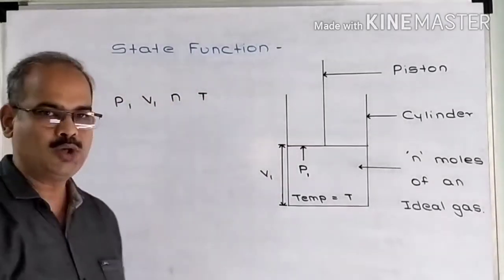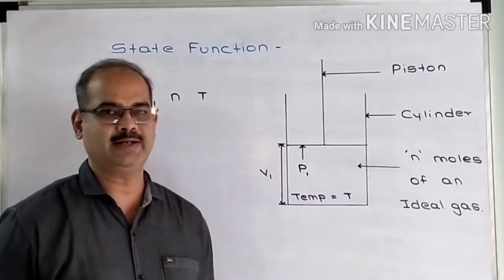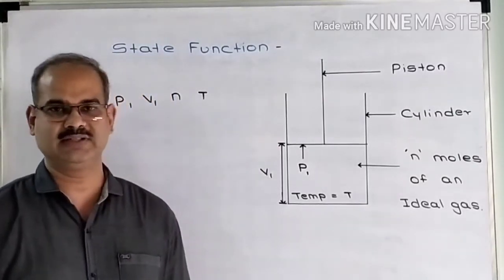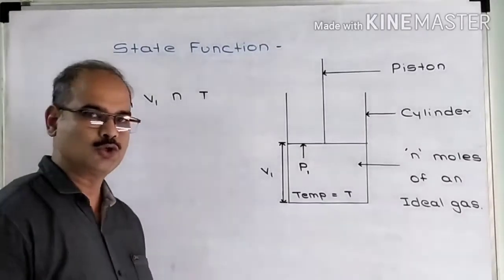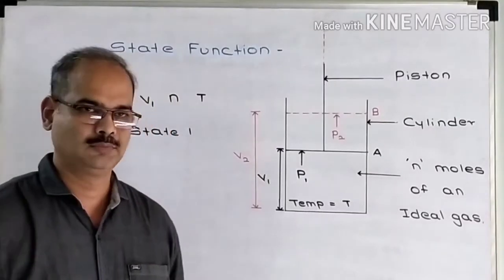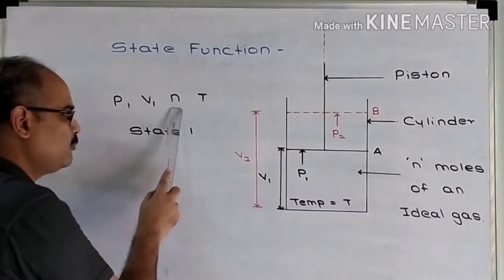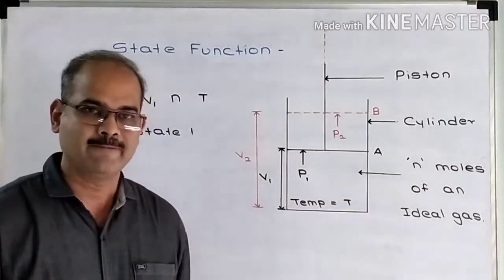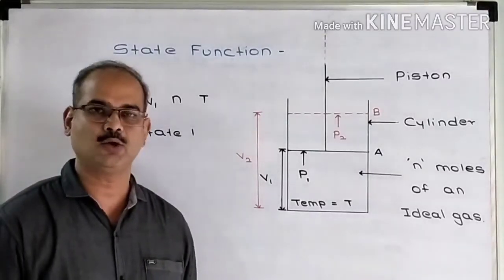This is a known set of state variables of a system. This known set of state variables of a system describes the state of a system. Here I have indicated the pressure P1 and volume V1. So let us assume that the system is in state 1. When the pressure of the gas is P1, volume is V1, number of moles is n and temperature is T, the piston is in position A. When the piston is in position A, I say that the system is in state 1.